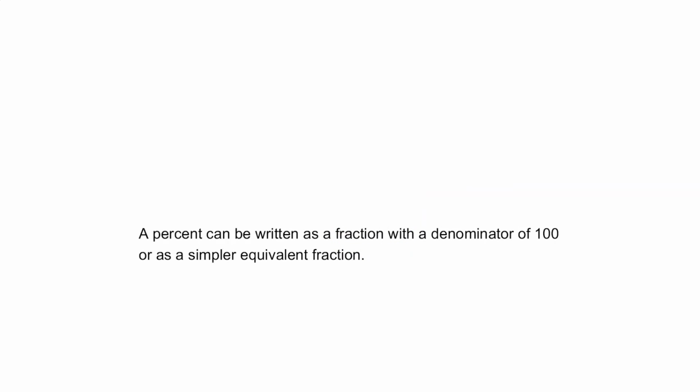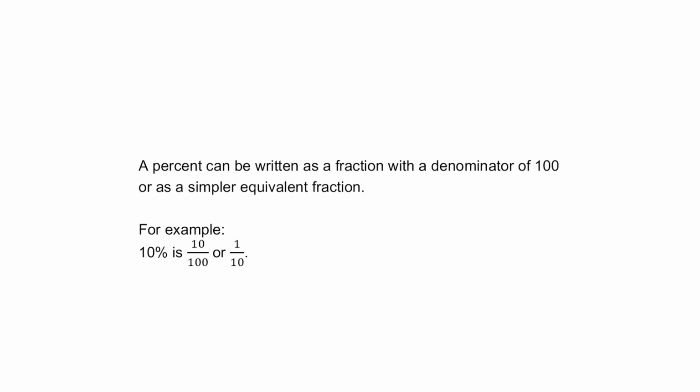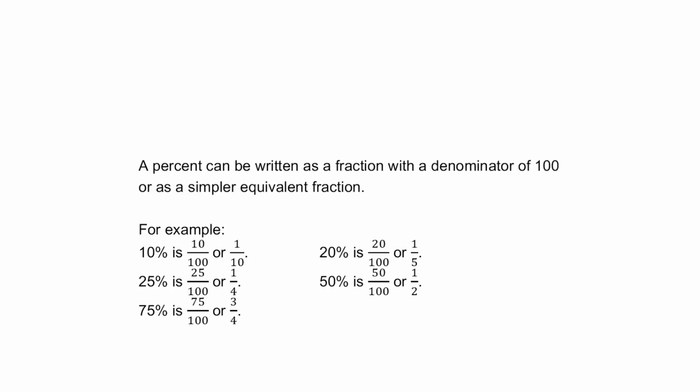A percent can be written as a fraction with a denominator of 100, or as a simpler equivalent fraction. For example, 10% is 10 out of 100, or 1/10. 25% is 25 out of 100, or 1/4. 75% is 75 out of 100, or 3/4. 20% is 20 out of 100, or 1 out of 5. And 50% is 50 over 100, or 1 out of 2, or 1/2.